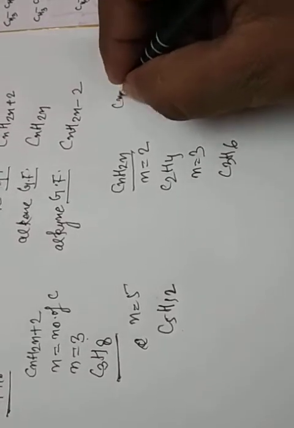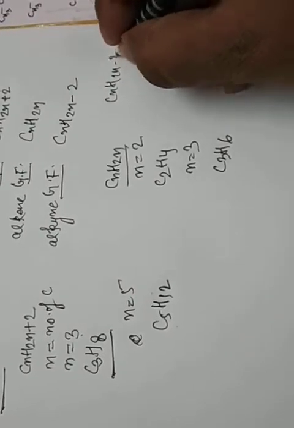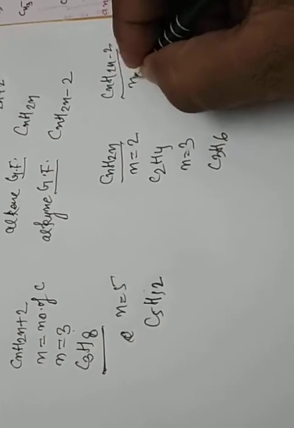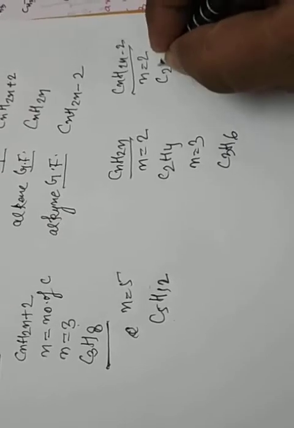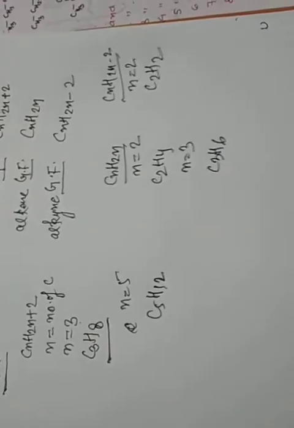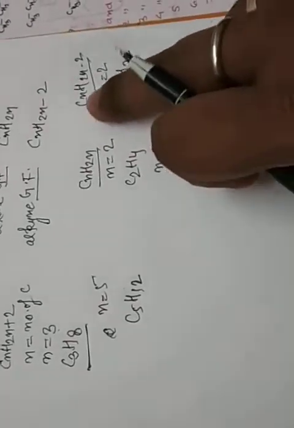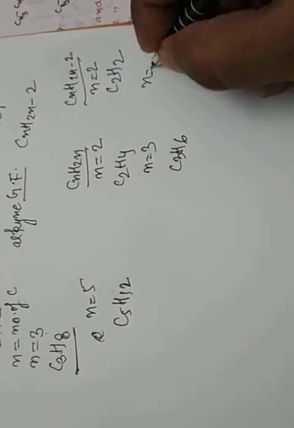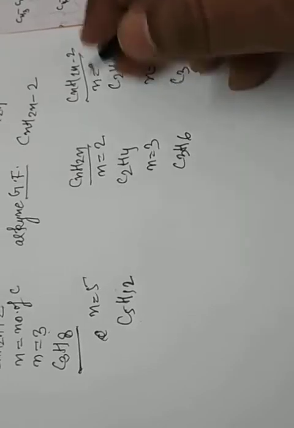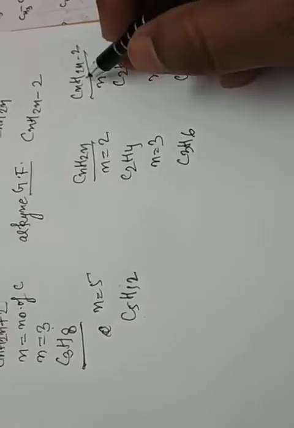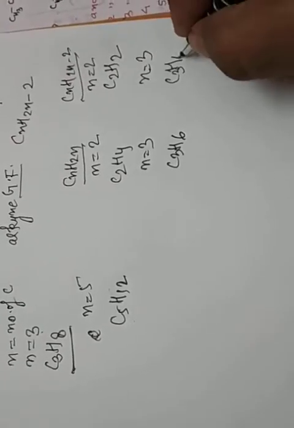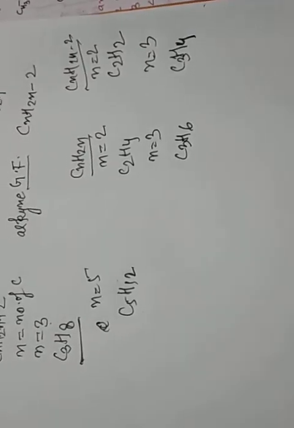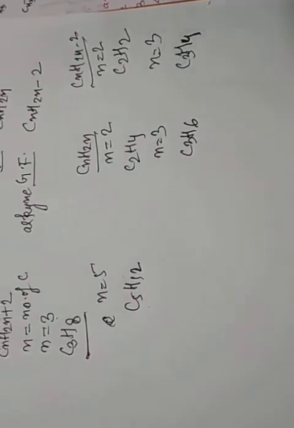Same as CnH2n-2. Suppose n is equal to 2. So C2H2: 2 times 2 is 4, 4 minus 2 is 2. Suppose n is equal to 3. So C3, 2 times 3 is 6, 6 minus 2 is 4. C3H4. Clear? Clear, all of you?